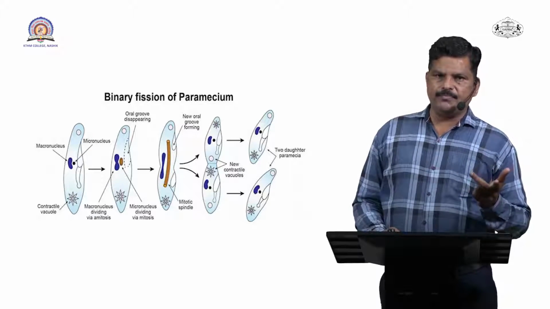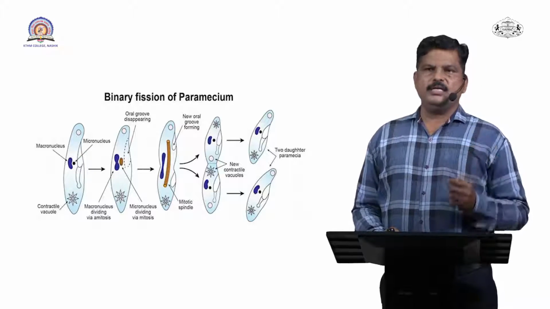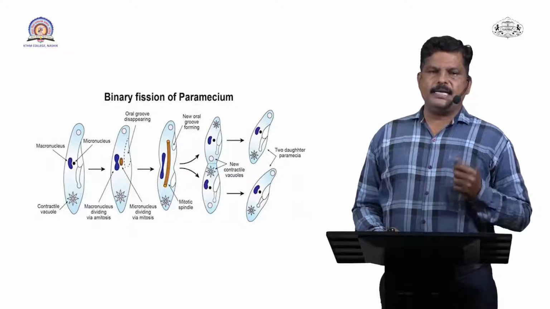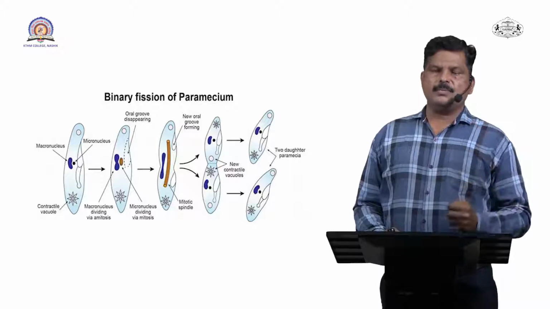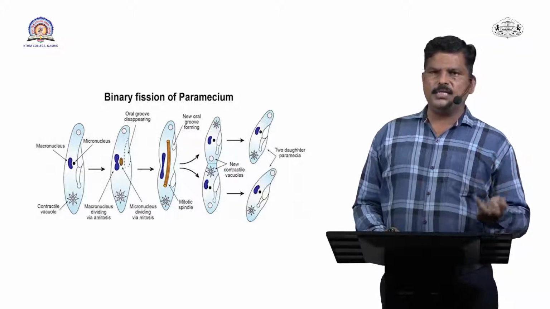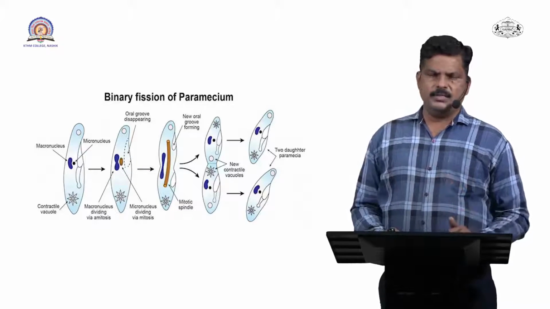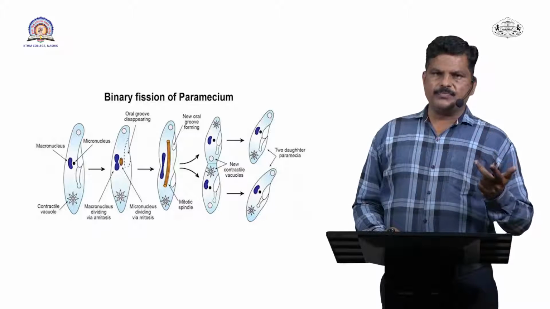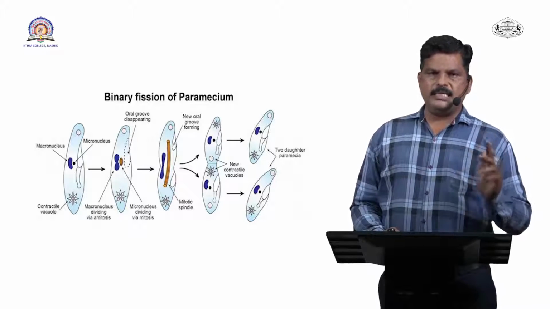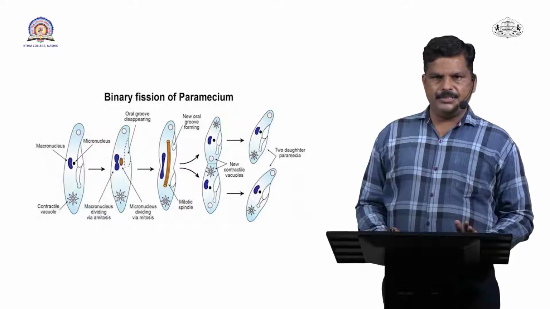Generally what we observe is that in a cell there is a single nucleus, but in the case of paramecium there are 2 types of nucleus, that is macronucleus as well as micronucleus. So macronucleus and micronucleus both are present in the cytoplasm of paramecium.